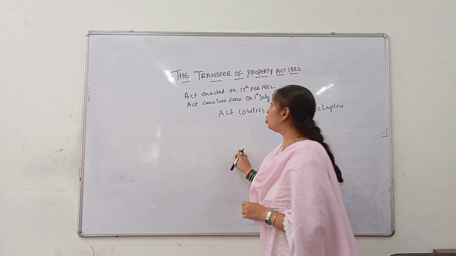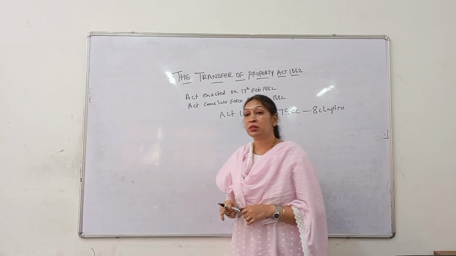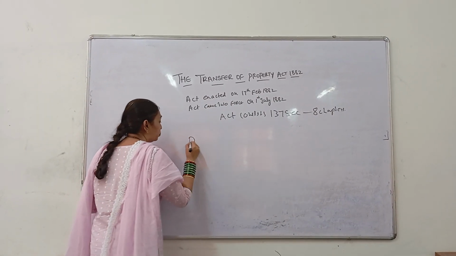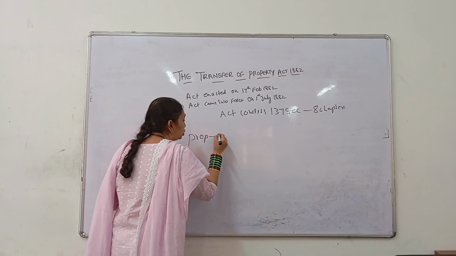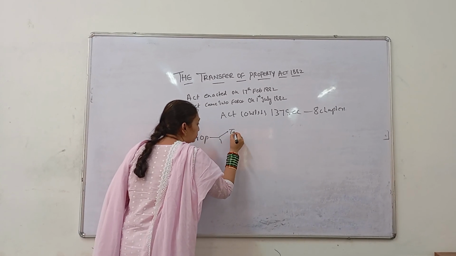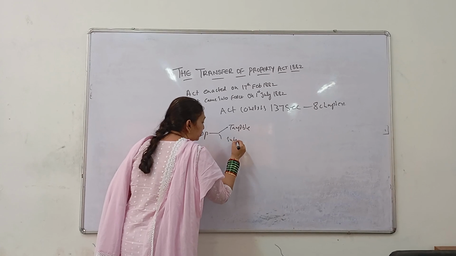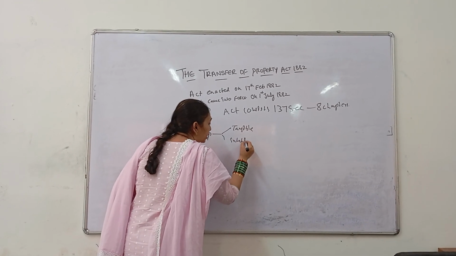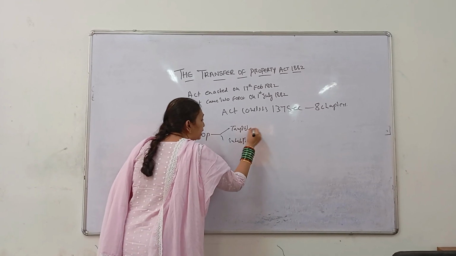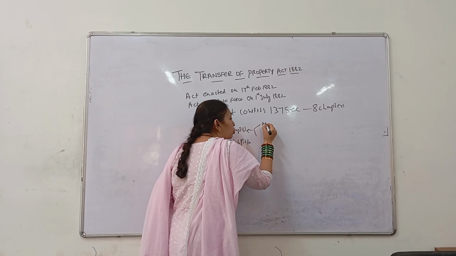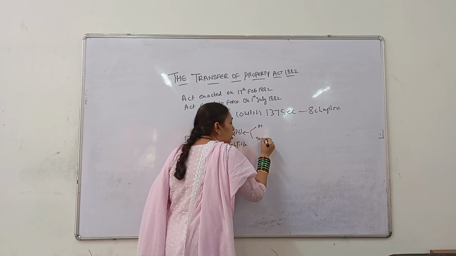First we have to know what is property. Property has been divided into two sets, that is tangible and intangible. Tangible is again divided into two sectors, that is movable and immovable properties.